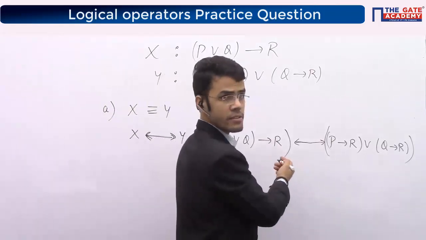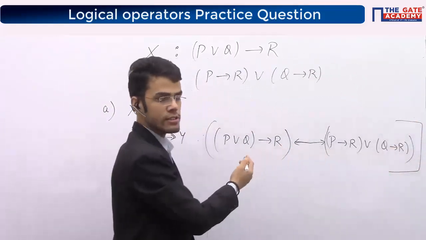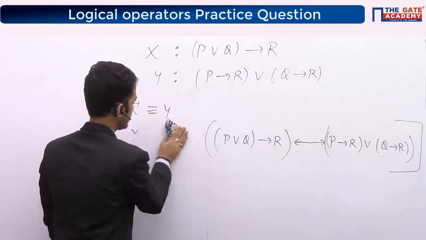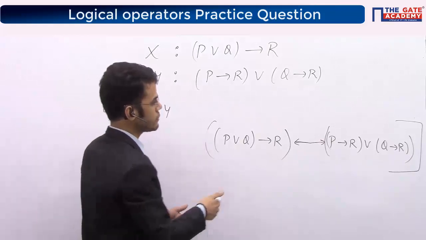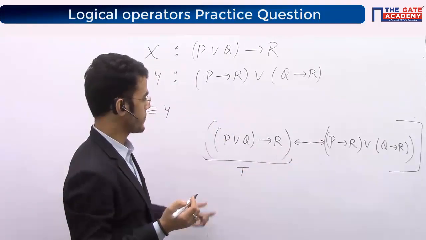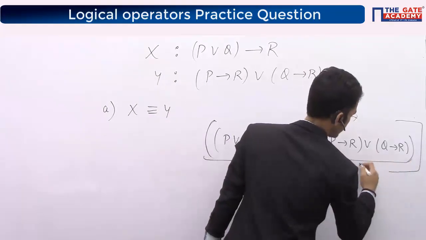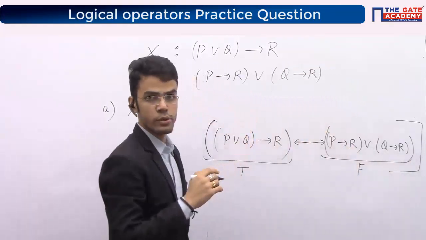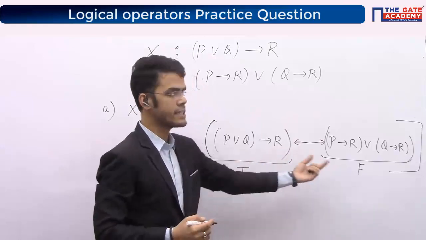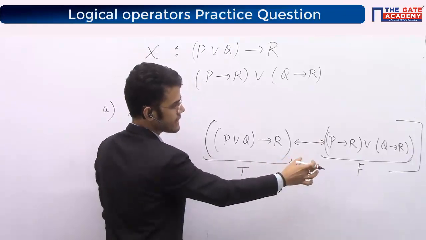Again, in order to check whether this is a tautology or not, my target is to generate one false case, right? I have to make one false case. This is the operator. When does this expression become false? This says when we have alternate values, right? We have two cases for such expressions. If you have practiced last class, then you should know this: if the first is true and the second is false. Let me try for the very first case, right? There will be two cases for this operator, one true and one false, or otherwise we will check first true, first false, second true, right? So let me start like this. I am putting true and that side false, right?